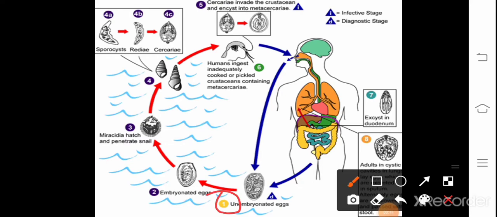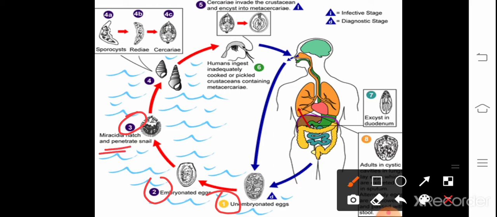Immature eggs are discharged in the biliary ducts and pass in the stool. That is the first step. The second step is that the eggs become embryonated in fresh water over 2 weeks. It requires 2 weeks to become an embryonated egg. In the third step, the embryonated egg releases a larva, the first larva, which is the Miracidium larva.